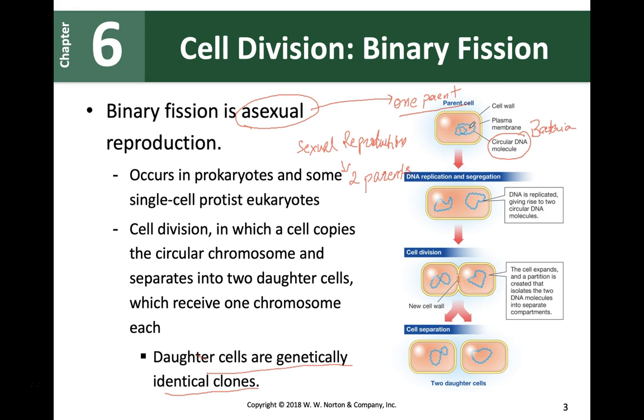There are other methods as well for asexual reproduction. Like this is called binary fission. There's also budding, or fragmentation, but we will not talk about those ones.